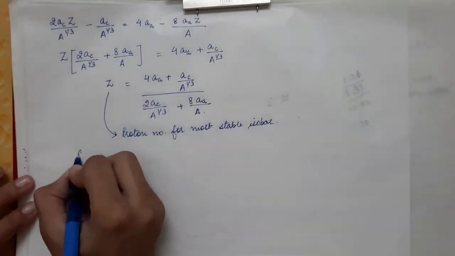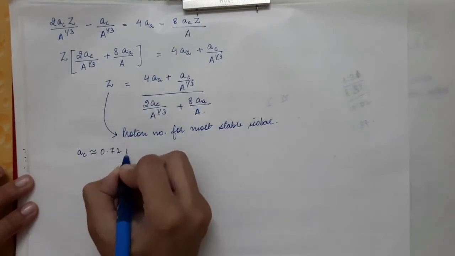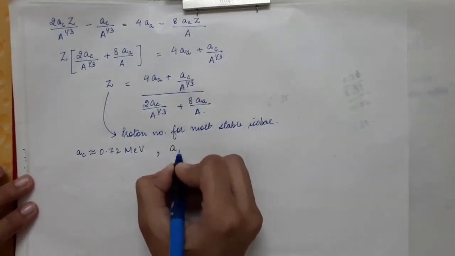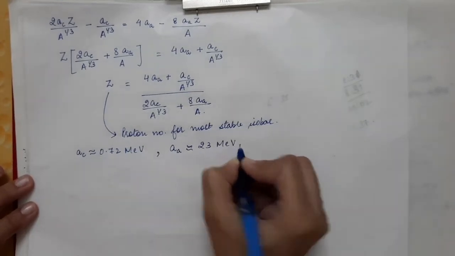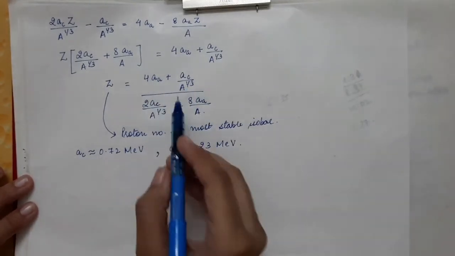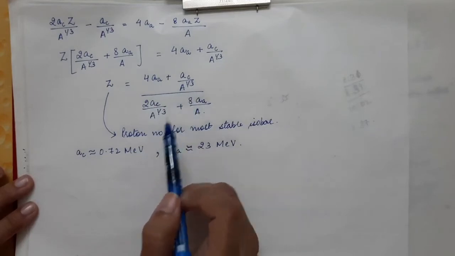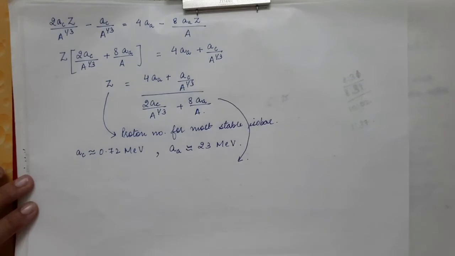So the constant AC is approximately taken as 0.72 mega electron volt, and the asymmetric constant is taken approximately 23 mega electron volt. Okay, so these are the values of the asymmetric constant and the constant that we get in Coulomb energy. So in this term, we will just rearrange the term. So this Coulomb's term constant is very small, as you can see, this is 0.72 and this is 23 mega electron volt.